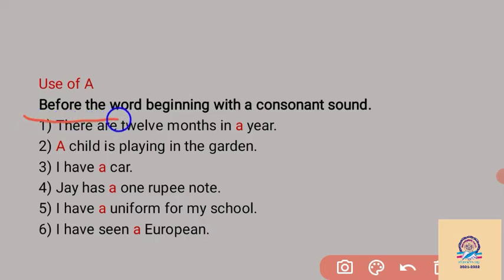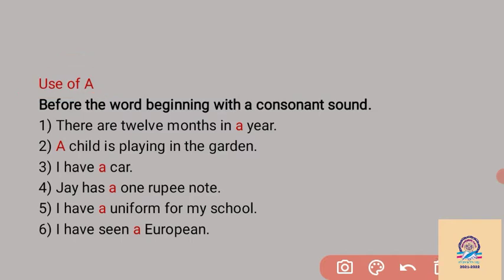Before a word beginning with a consonant sound, remember this carefully, we can use the article a. Consonant sound means the sound we make during speaking. When the noun has a consonant sound, at that time we have to use the article a. For that we have to remember the consonant sound.